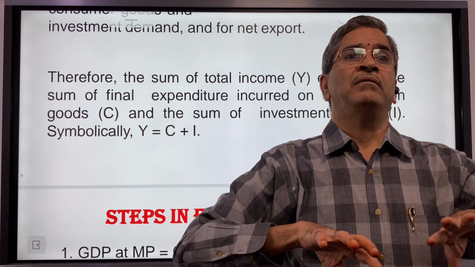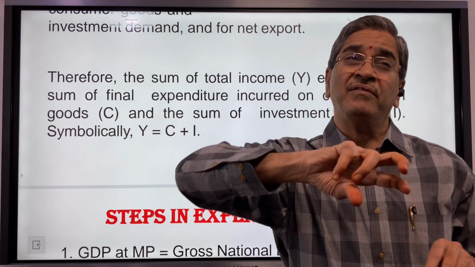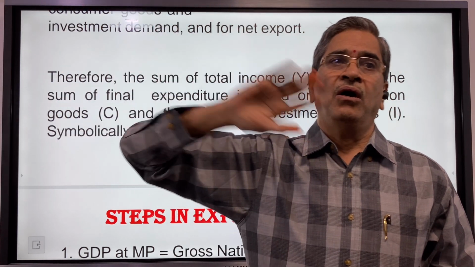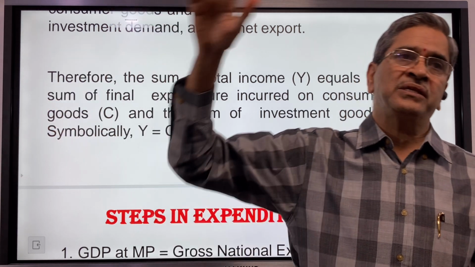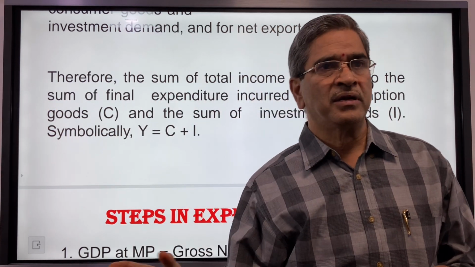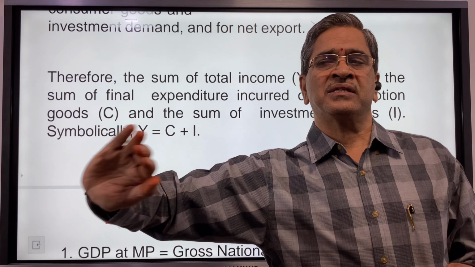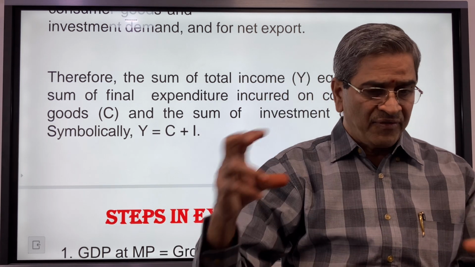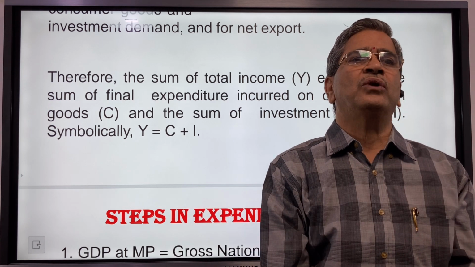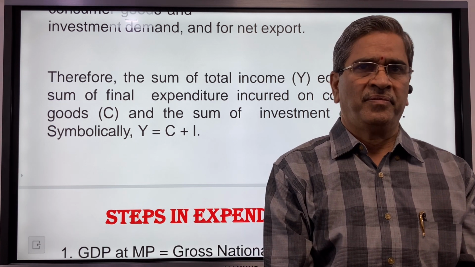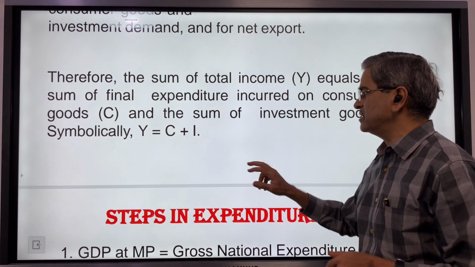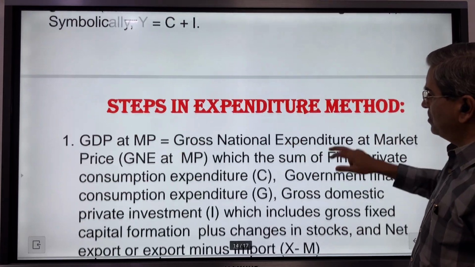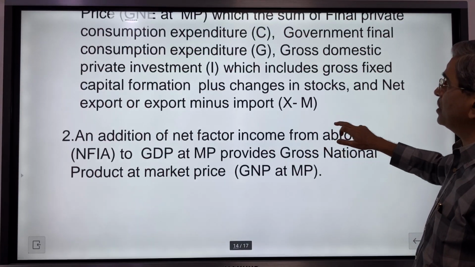Then add income that is saved during this particular year by individuals in banks, in investments in companies, or in the stock market, whatever income is saved elsewhere during this year. If you add these two, you will get total income generated in the country. That is a simple logic. C + I = Y. As of now, that is sufficient for you to understand.